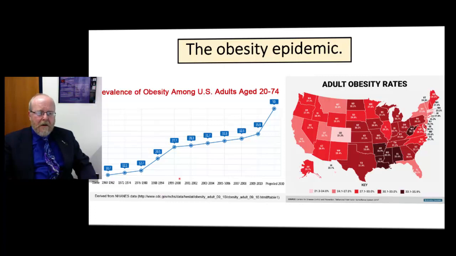What we're seeing here is the obesity rates of America. In the early 1960s we had about a 10% adult obesity rate. In the years since then, you can see that's been rising markedly, and it's now over 3 times that high.